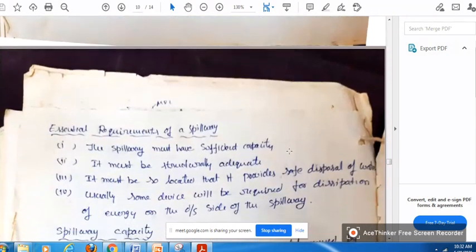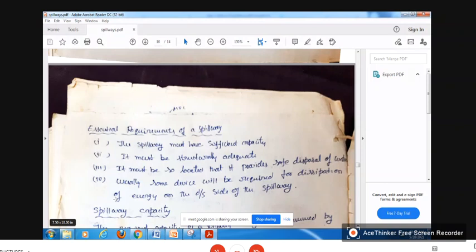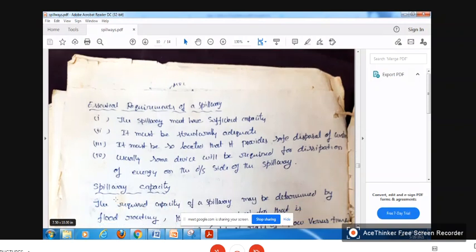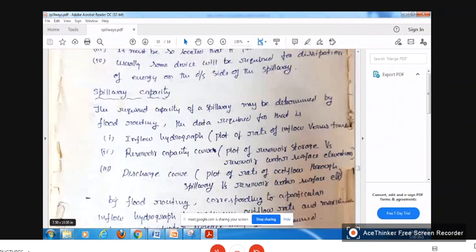So what is the essential requirement of the spillway? The spillway must have sufficient capacity. As I said, if it does not have enough capacity, then what will happen? The water may overflow. The spillway must also dissipate the energy on the downstream side of the spillway. The required spillway capacity may be determined by flood routing.